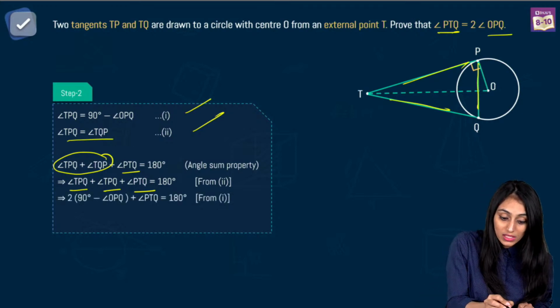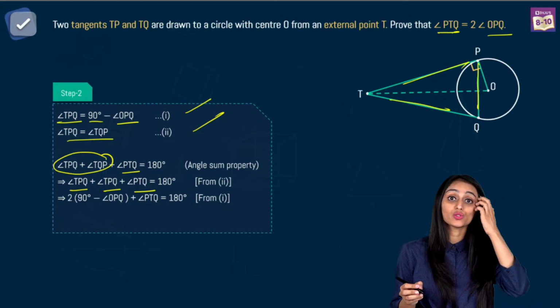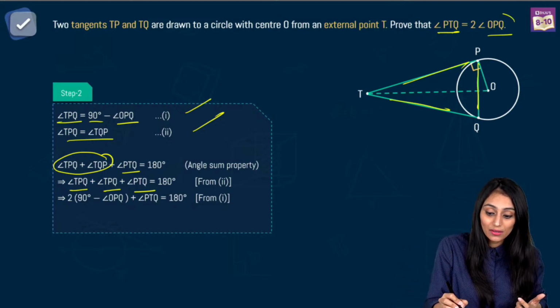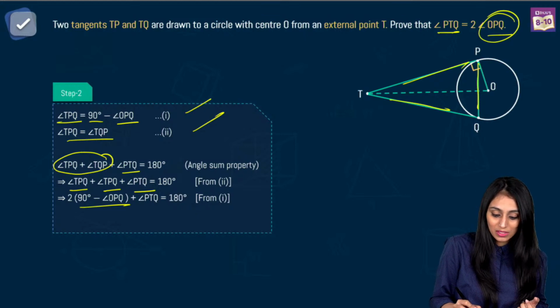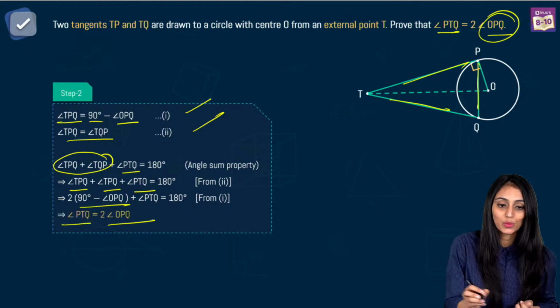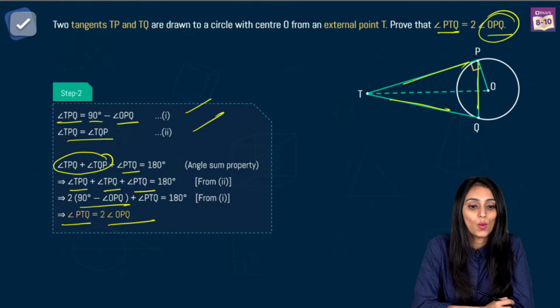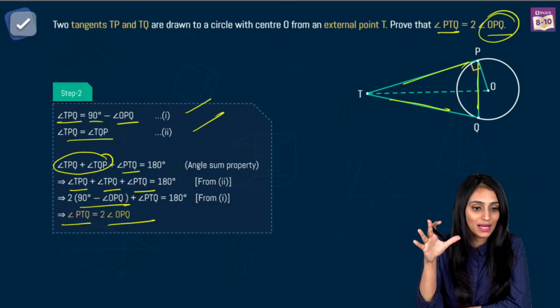Why TPQ? Because TPQ is actually equal to 90 minus OPQ, and at the end, in the final result, I need OPQ. That's why I've replaced it with this. So once you simplify this, you would get angle PTQ equals twice of angle OPQ. Right? I hope whomsoever is able to see me and hear me is able to understand this. Right?